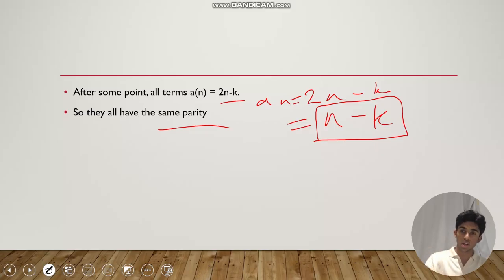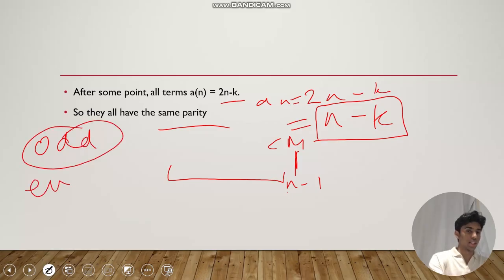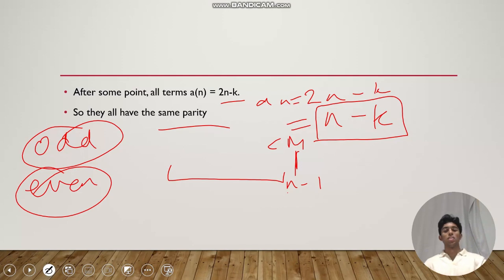We know that every term before it becomes 2n minus k is less than m, because there are finitely many terms. So if there are only, say, n minus 1 terms, then there's only finitely many, so there has to be a maximum among those terms. Okay, so we can choose an n such that, okay, I'll write this here. We've assumed all the terms are odd, argument is the same if it's even. And we have a maximum for the previous n minus 1 terms that don't obey this 2n minus k rule.